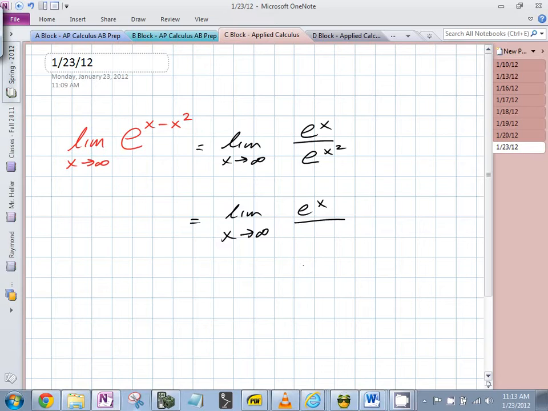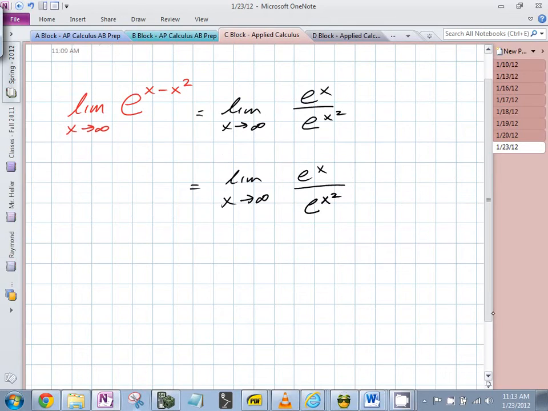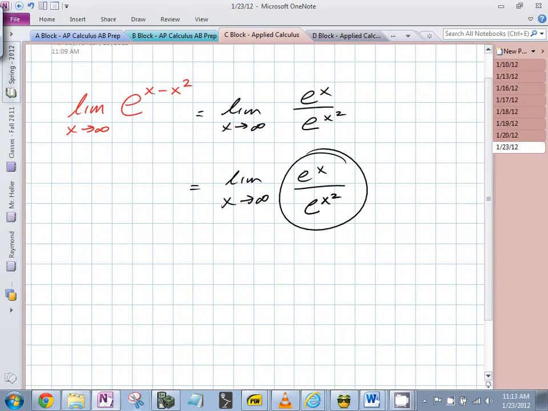This kind of gets to the horizontal asymptote, because there's the degree. But neither of these is a polynomial. That being said, you're starting with the same base, e on the top and e on the bottom. Which one is going to get bigger much faster, x or x squared? X squared. It's not the same as x over x.